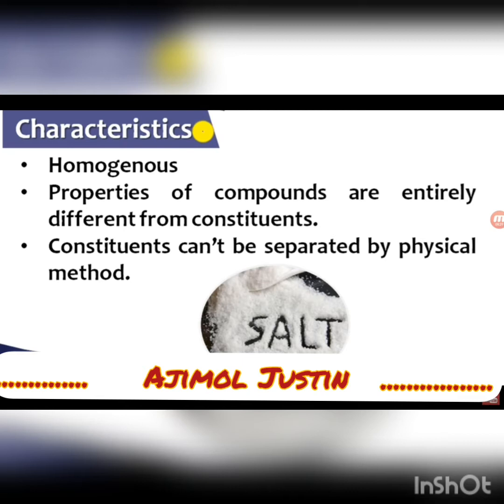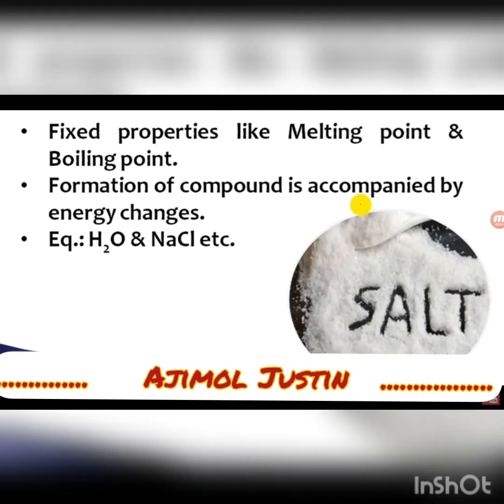Now, constituents can't be separated by physical methods. I cannot take away hydrogen by any physical means. So in compounds it is very difficult to separate the constituents using physical methods. Fixed properties like melting point and boiling point are there. And formation of a compound is accompanied by energy changes. There are certain energy changes when a compound is formed. Examples of compounds are water and NaCl, even carbon dioxide.